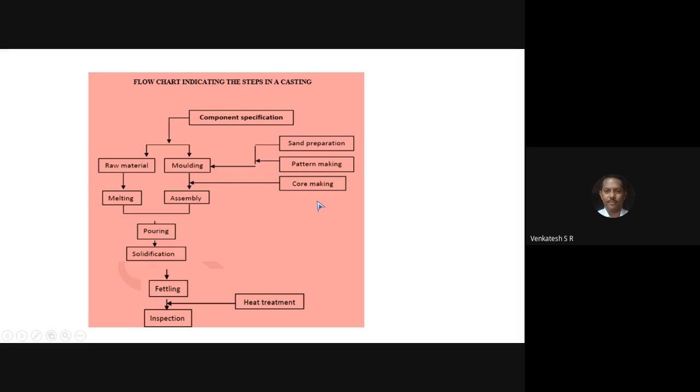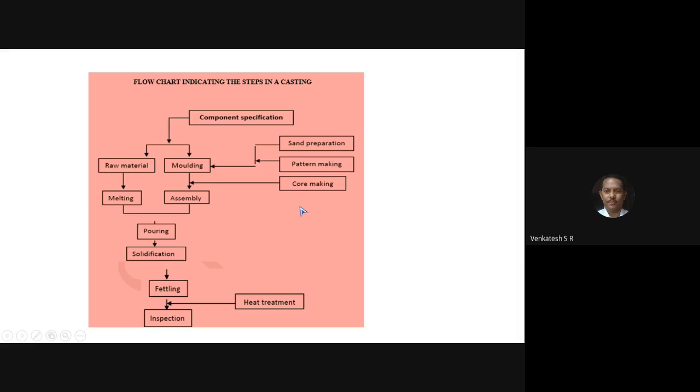The same type of cores are made from sand, plaster of Paris, or some non-metal material. For core making, there are many methods available. The easy method is producing the core manually or by a core shooting machine.